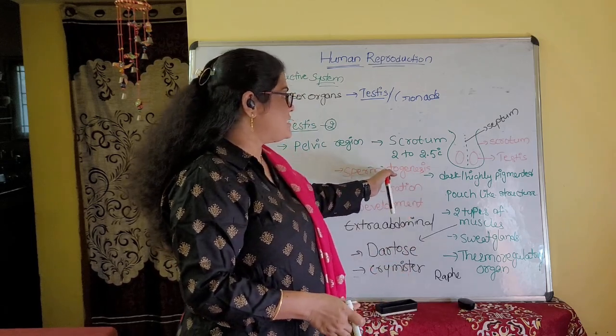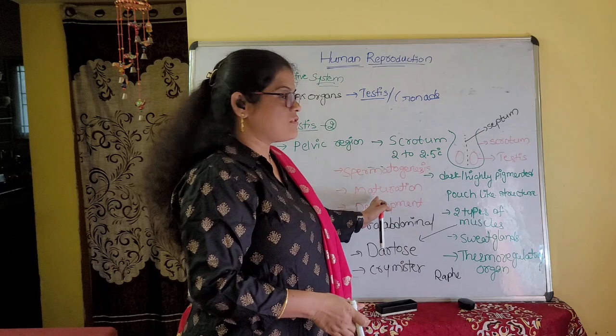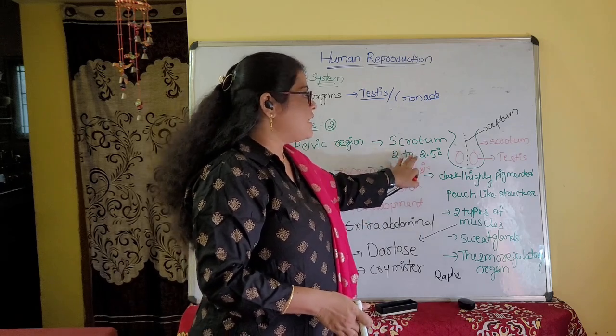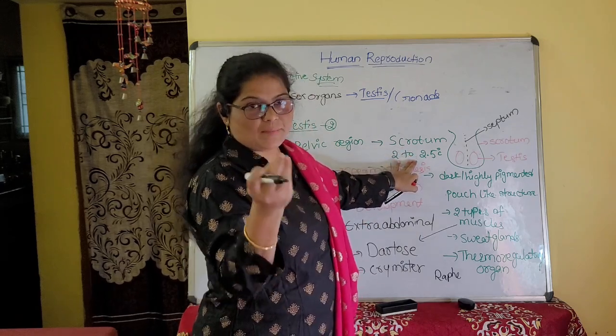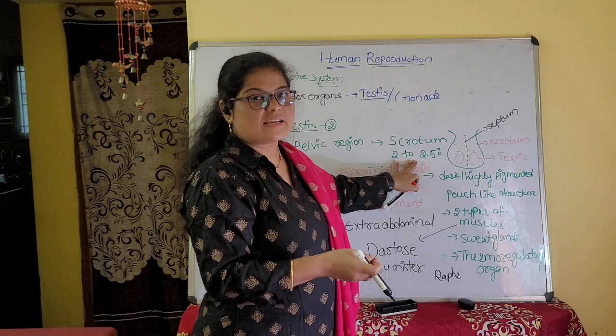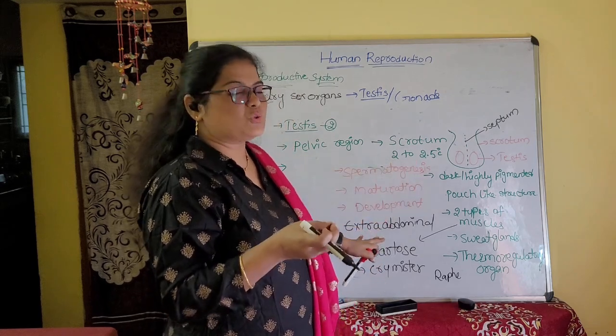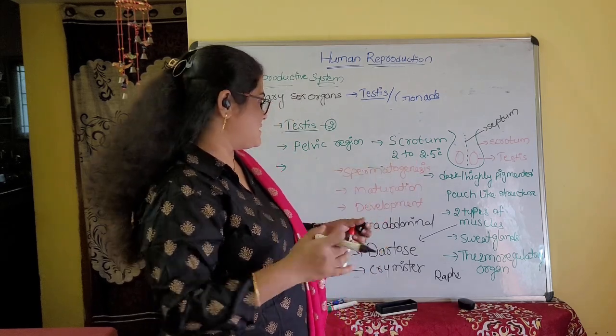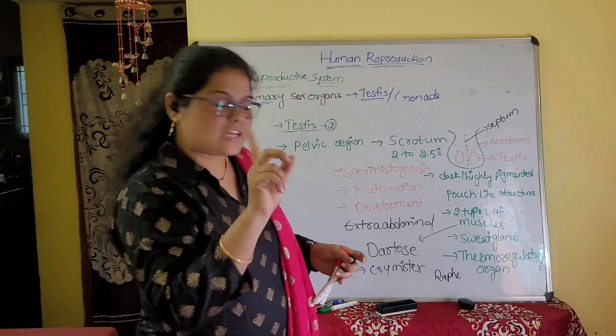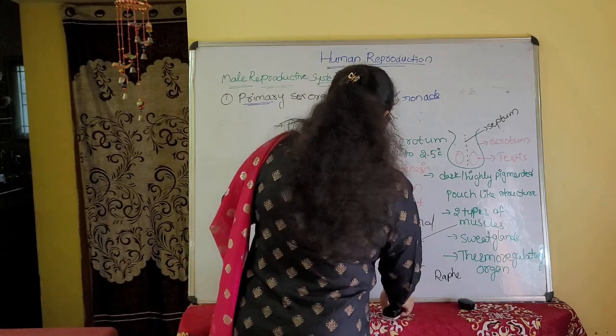For the spermatogenesis, development and maturation, we need less temperature, and in the scrotal sac this is possible: 2 to 2.5 degrees Celsius lower. So the testes are extra-abdominal.